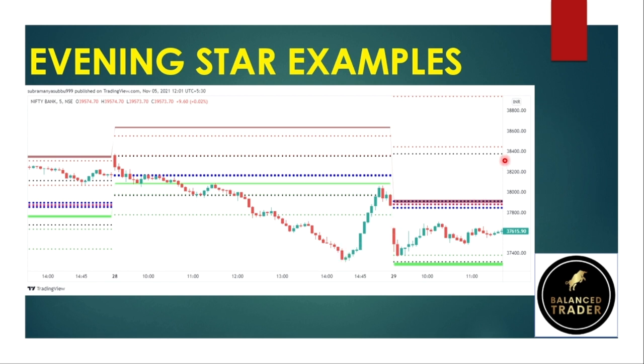That is around 1000 points in Bank Nifty. If you are trading one lot, the profit will be huge. That is 25,000 if you are capturing 1000 points in Bank Nifty. Evening star happens most often in Bank Nifty or Nifty rather than morning star, so keep that in mind.